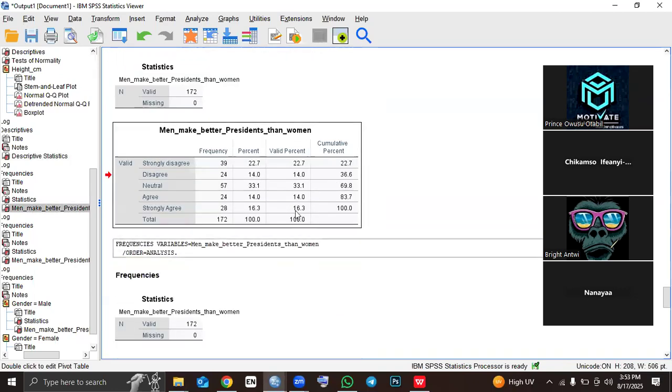So you see, this gives a summary of the entire population. The entire population is 172, and out of that 172, 28 people strongly agree. Please, if you understand, say you understand so that I'll know that you are with me. Okay, let's move on.